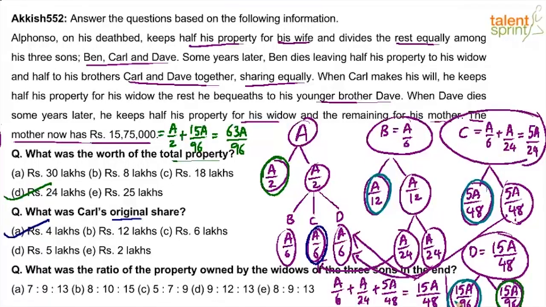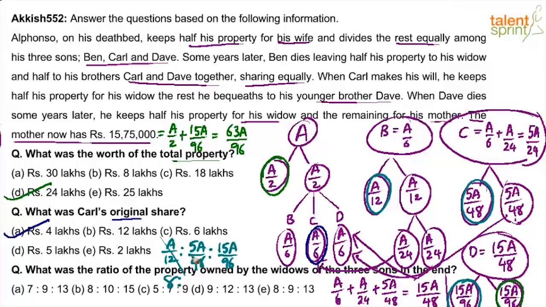These are the parts, so you have to take the ratio. The answer for the last question should be a by 12 is to 5a by 48 is to 15a by 96. a anyway gets cancelled. 96 can be multiplied across, right? So 96 goes into this 8 times, so we get 8 here.